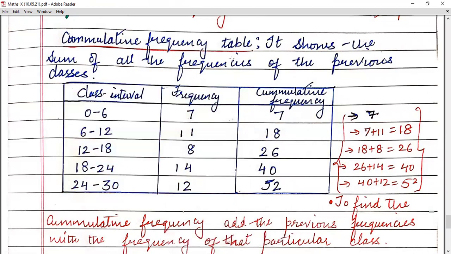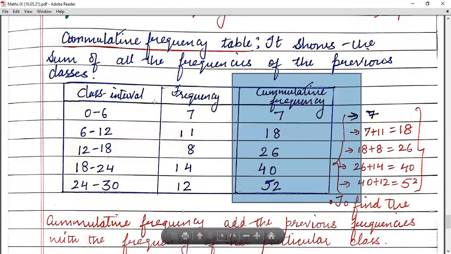Now, children, in the frequency distribution table, you have to make one more column, that is cumulative frequency. Now, children, let me tell you how you will find the cumulative frequency. For the first class, your cumulative frequency will be the same, that is 7. Now, when you want to find it for the next one, you will add the previous frequency with the frequency of that class.